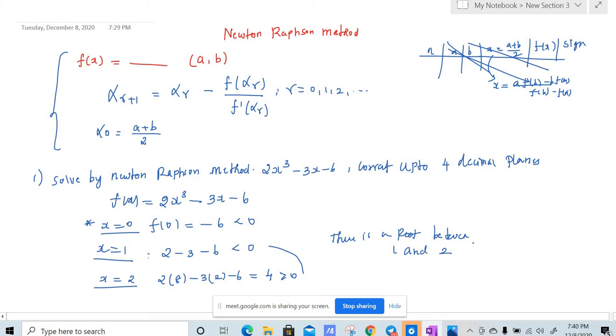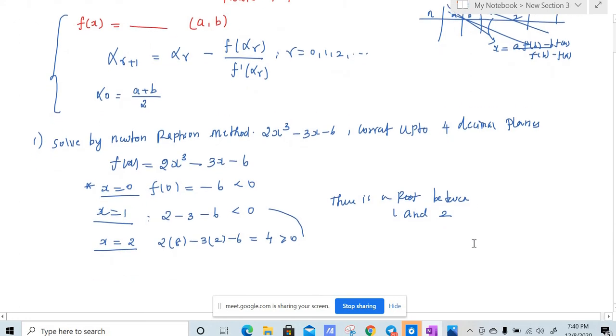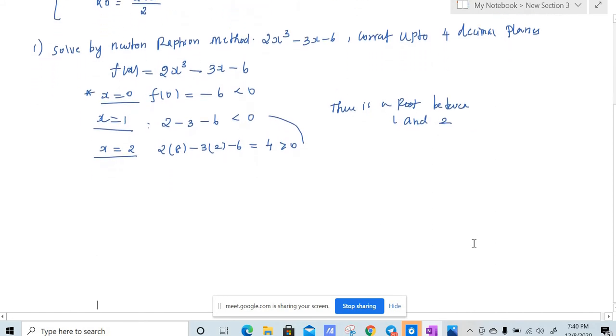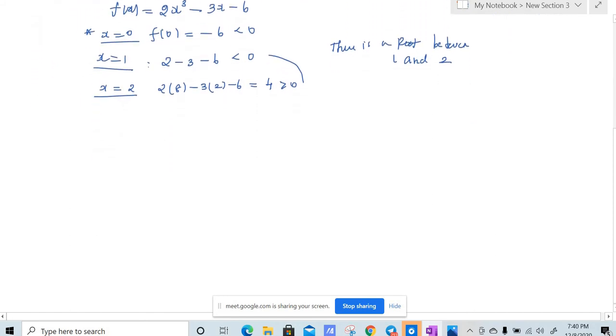After this, if this question had to be done using the bisection method, we would need to form a table. And similarly for Newton-Raphson and for regula falsi also we would need to form a table. But here we are not going to make any table now. We are going to write the formula straight away, and you can choose alpha naught to be any value between 1 and 2, that is, we are assuming the initial root to be alpha naught.